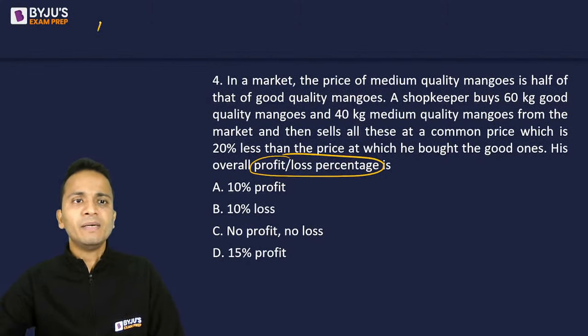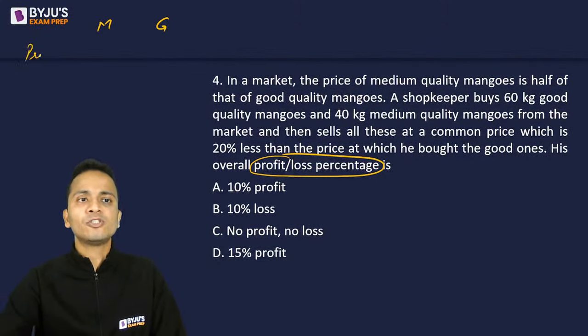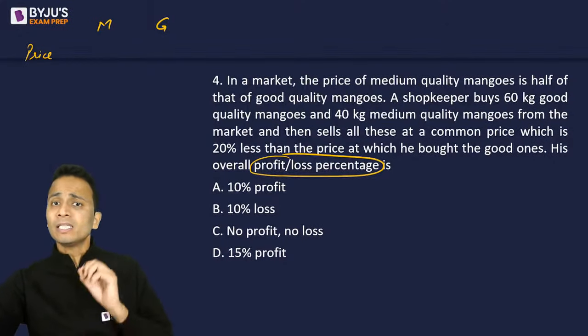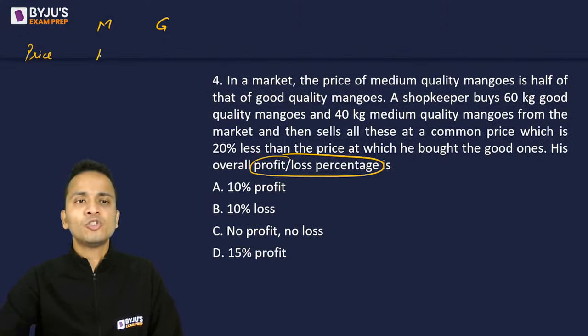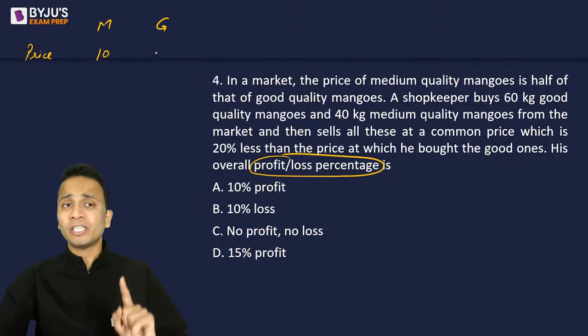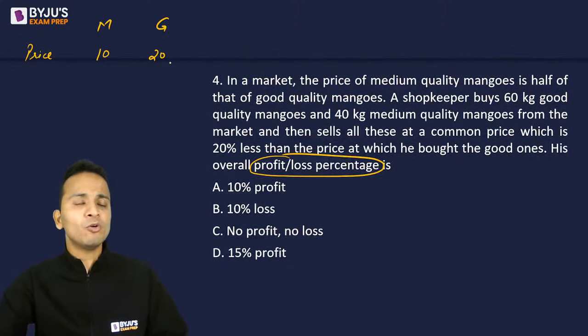Medium quality and good quality are the two types of mangoes. The price of medium quality is half that of good quality, so if I assume medium quality is priced at rupees 10 per kg, good quality will be rupees 20 per kg.